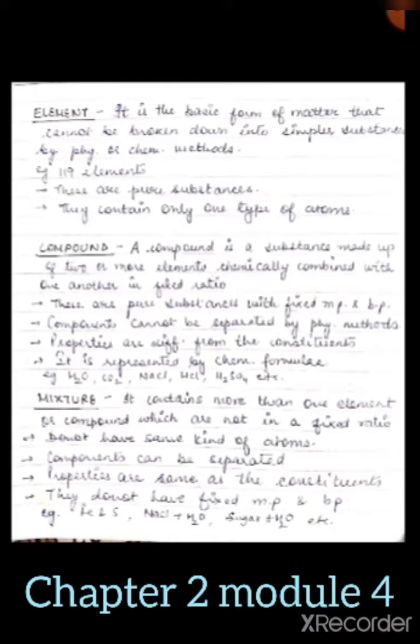Second point: compounds are pure substances with fixed melting and boiling points. When elements are chemically combined they form a particular compound, and the molecule formed is also considered a pure substance, having a particular fixed melting and boiling point. Next, components cannot be separated by physical methods as they are chemically bonded with each other.